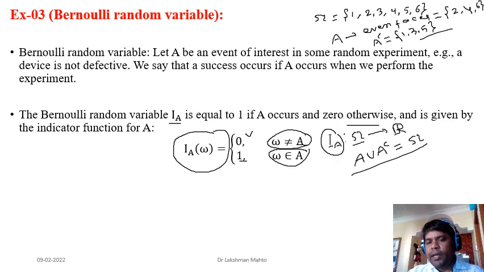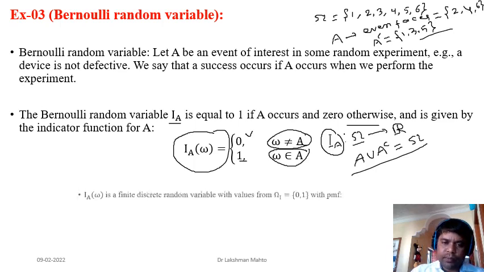One thing to always remember, as I had already mentioned: if you have a random variable and somehow you come to know that it is missing any one element of the sample space, that means it is undefined for that element, then you can't claim that function is a random variable. For being a random variable, the domain must be the complete sample space, and here you can observe that. So the indicator function takes only two values; the range of the indicator function is only 0 and 1. So this is a well-defined random variable, and it has a particular name: we call it a Bernoulli random variable.